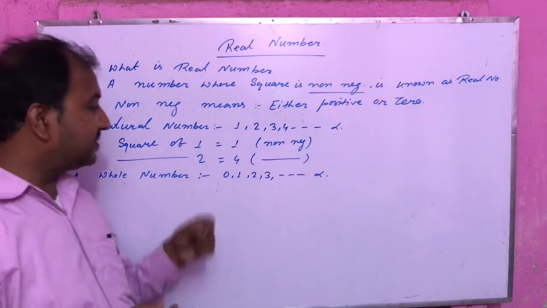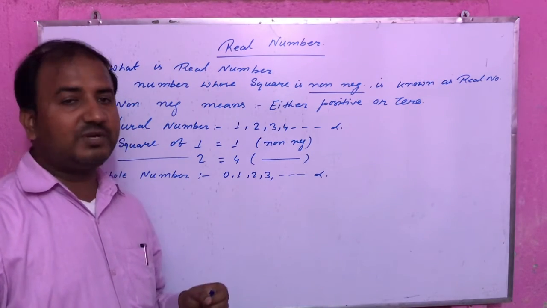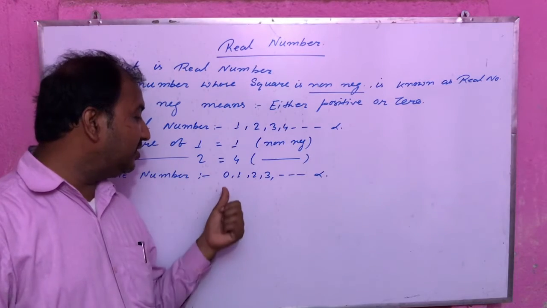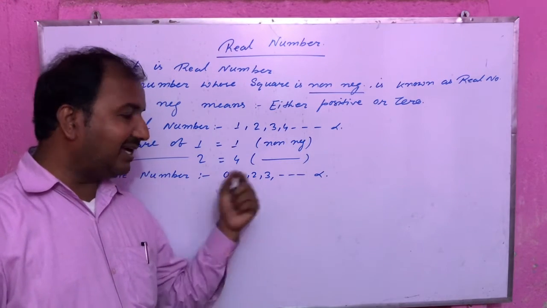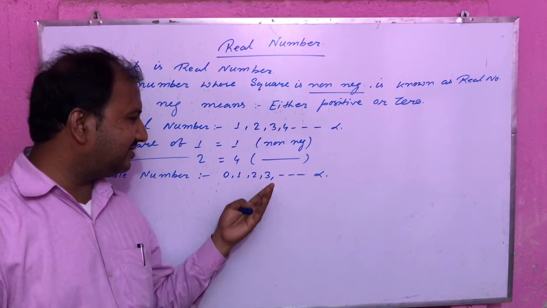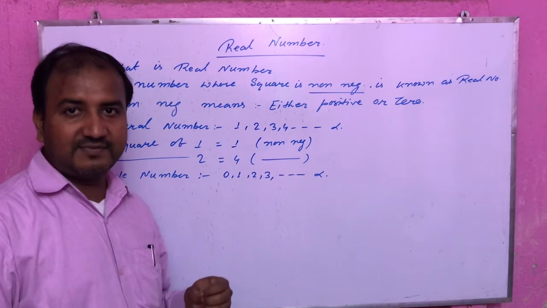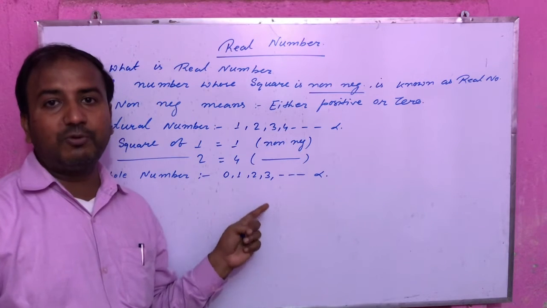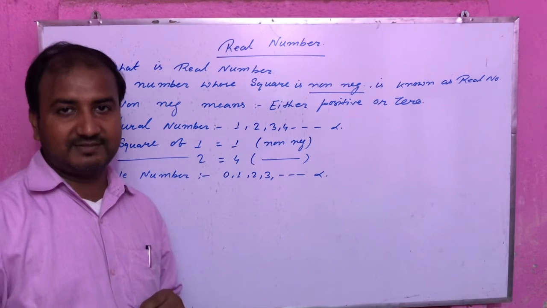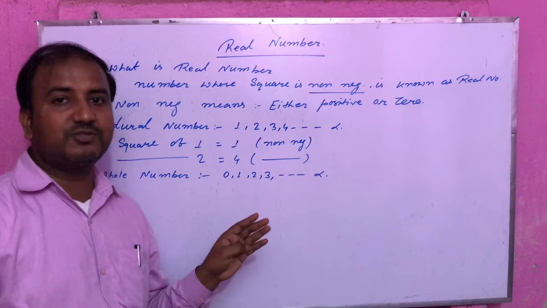If someone asks what is the smallest whole number, you will say 0. And what is the largest whole number? The same answer here: can't find. The reason is that each whole number has its own successor. That's why we can't find the largest whole number.